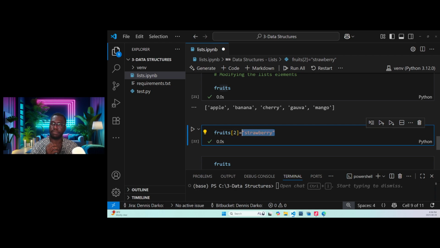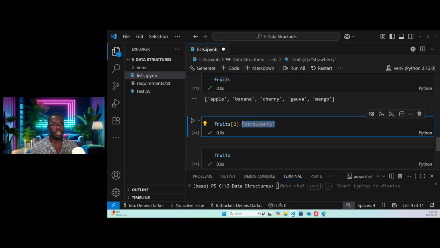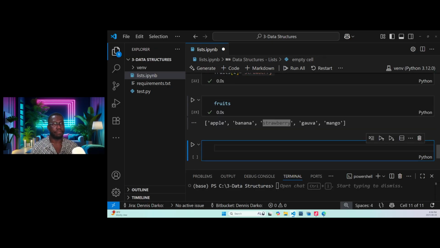The same thing applies if, for instance, I had numbers equal to a list, and then I had 1, 6, 9.